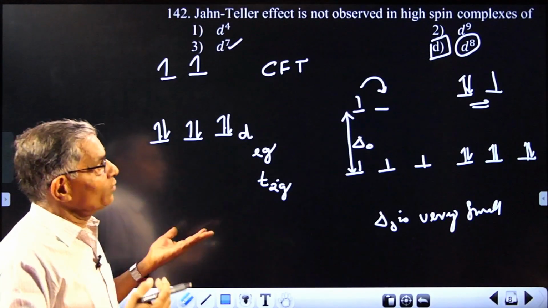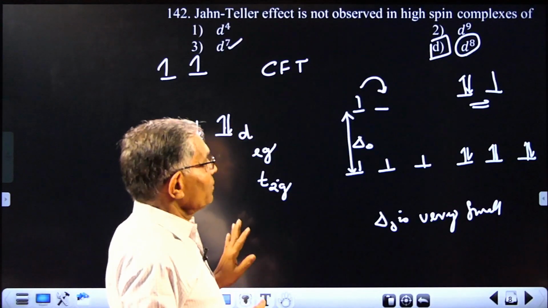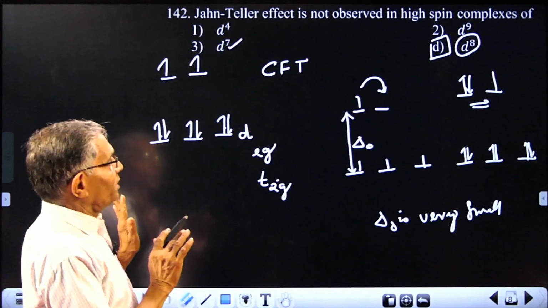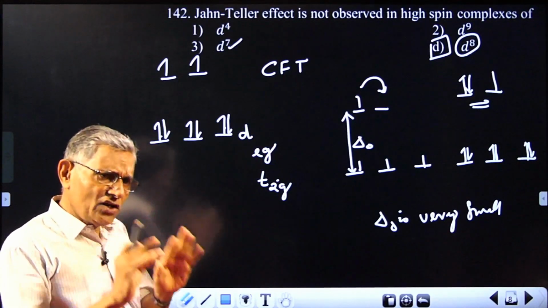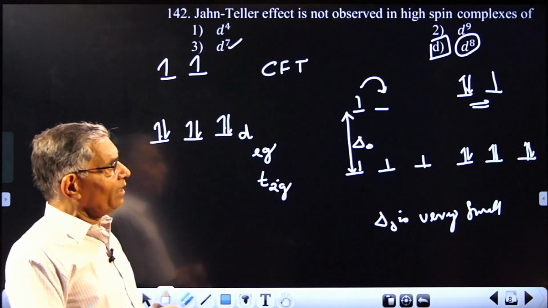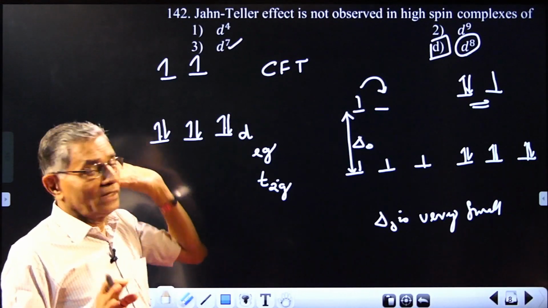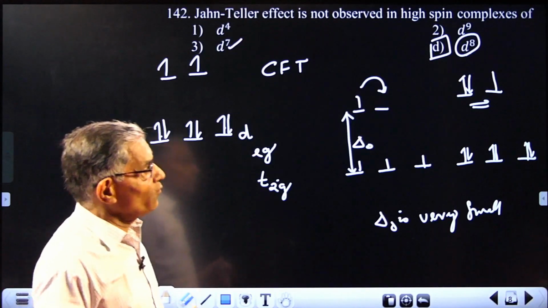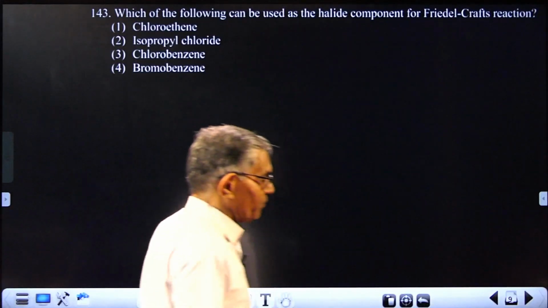Then Jahn-Teller distortion becomes possible. So the answer is obtained easily by this method. Write down all electronic configurations, and in all cases where there is degeneracy, the distortion will occur. When there is no degeneracy, it will not occur. So the answer is the fourth option. That was the next difficult question. So that also is covered.